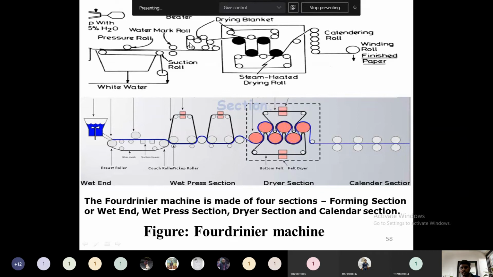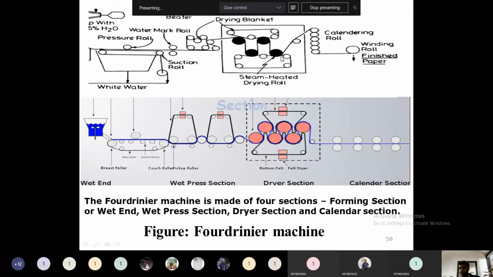Earlier, due to the suction and the pressure, the water content was draining. But here, due to the heat, the water is evaporating. So due to the evaporation mechanism, the remaining water content from this sheet will be removed. When it is removed, the water content will be up to here, at 5 to 6 percent.